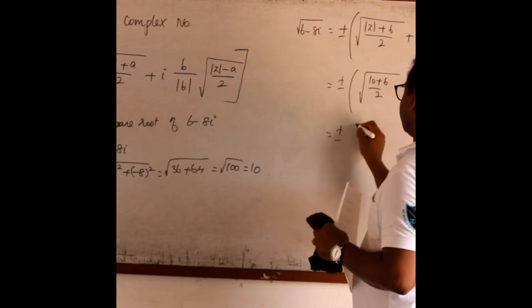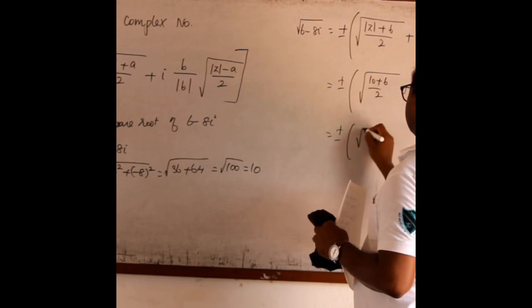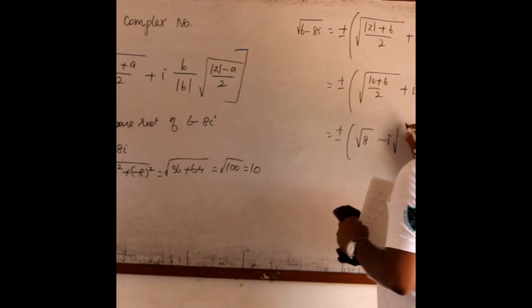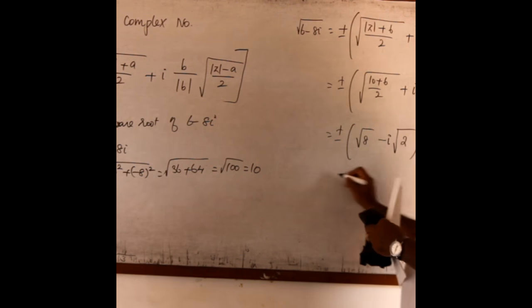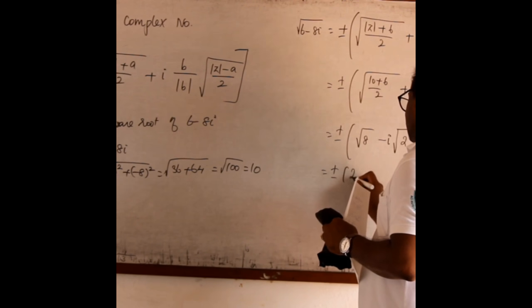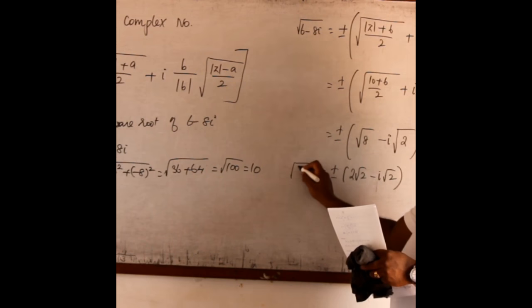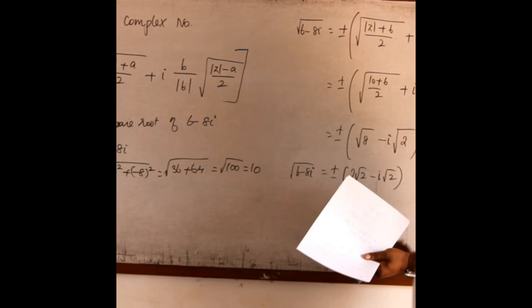It is plus or minus root of 16 by 2, that is root 8, minus i into root of 4 by 2, which is 2. It is plus or minus 2 root 2 minus i root 2. That's all. This is the root of 6 minus 8i.